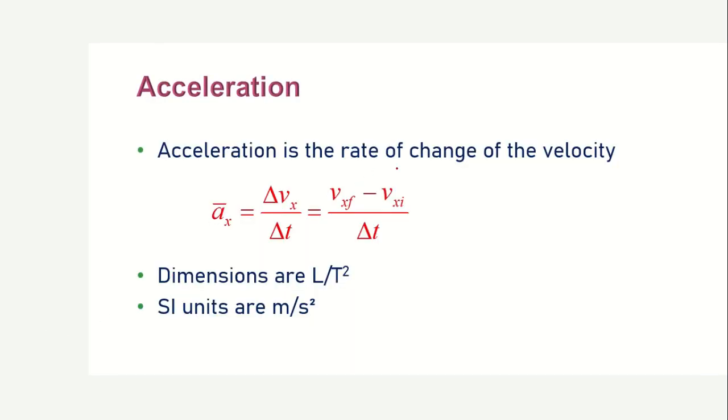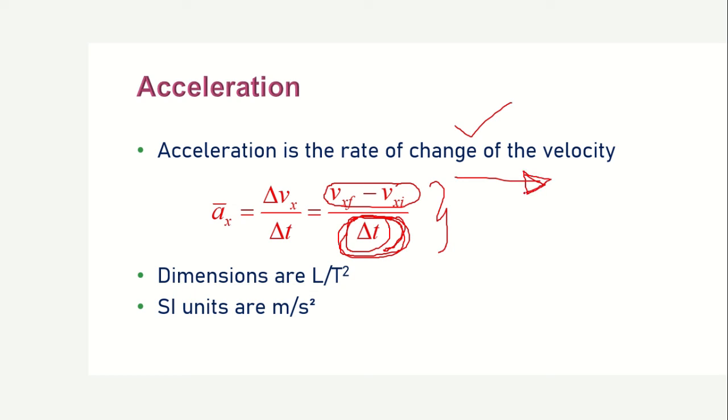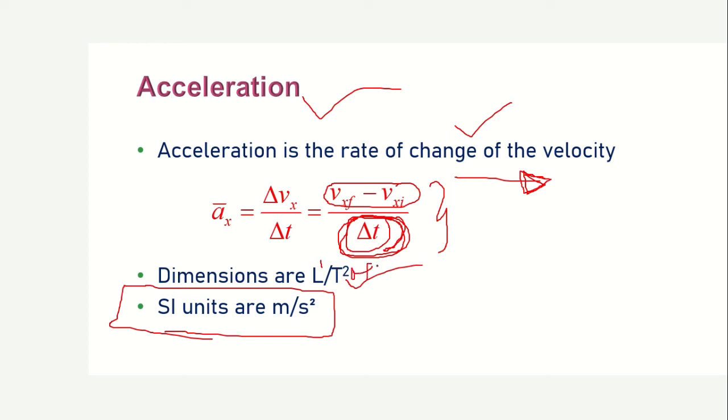Now let us know what is acceleration. Acceleration is the rate of change of velocity, that is the change in the velocity of any particular point or object. The SI unit for acceleration is meters per second squared, and the dimensions are L1 upon T squared and M to the power 0. That is why it is not written. So this is it up to now.